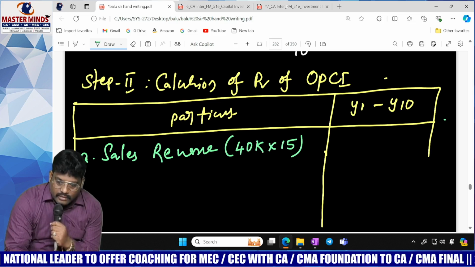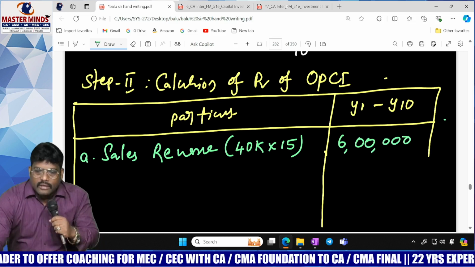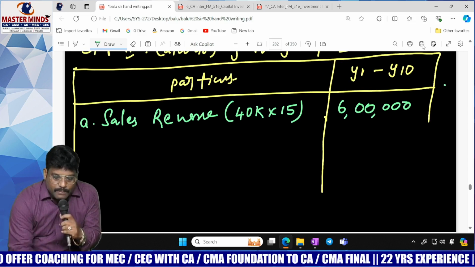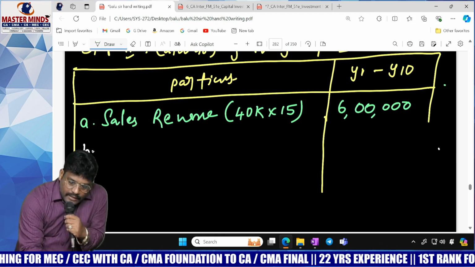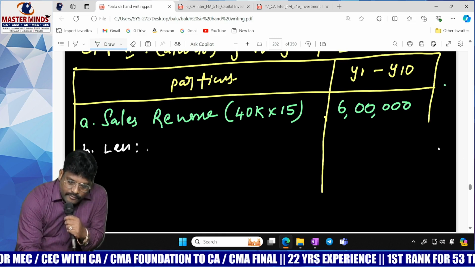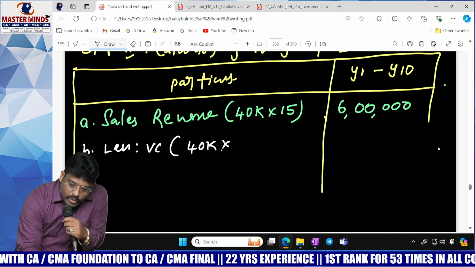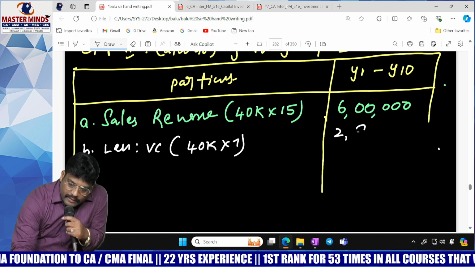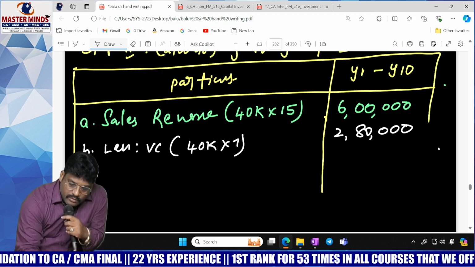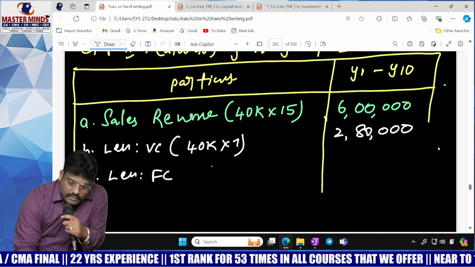From 6 lakhs you have to deduct all the costs. Less variable cost: 40K into 7 rupees, 2,80,000. Less fixed cost, which is given.